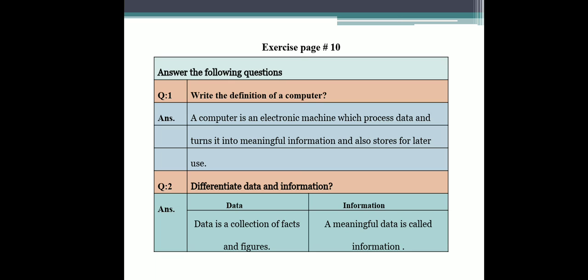And question number 2 is differentiate between data and information. Data is a collection of facts and figures, and meaningful data is called information. So write these 2 question answers in your notebooks.